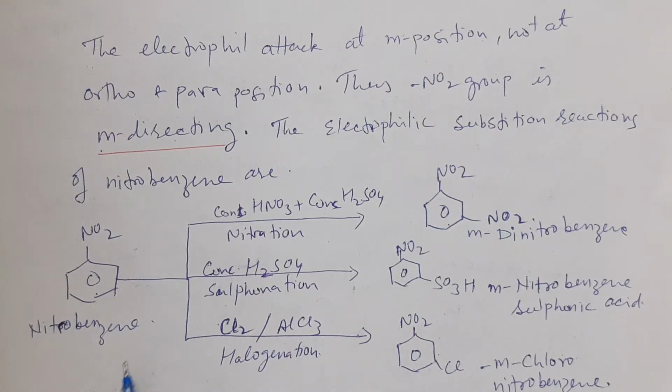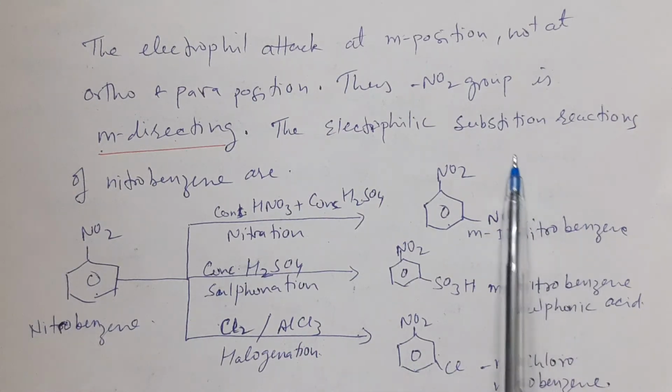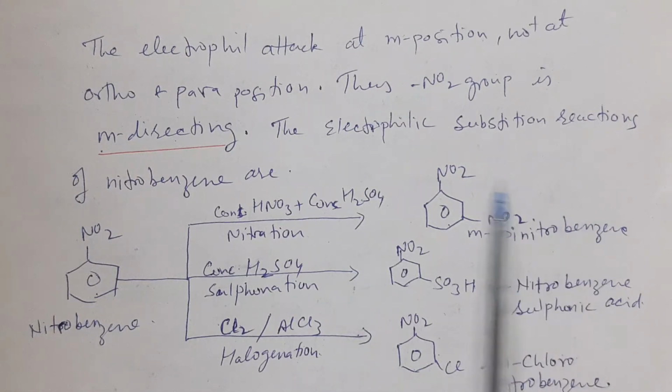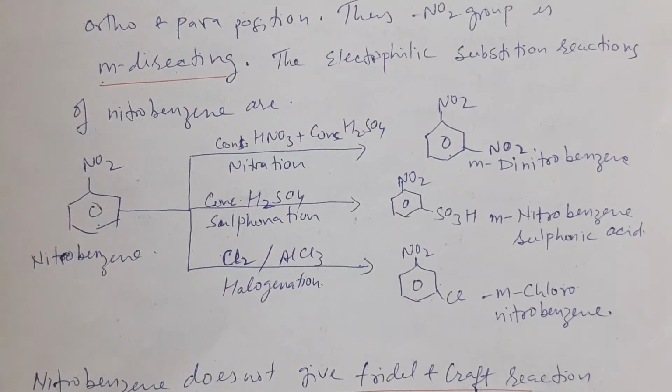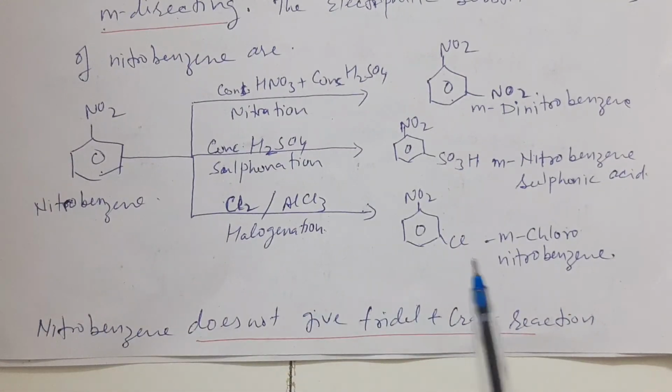In sulfonation, nitrobenzene reacts with sulfuric acid and gives meta nitrobenzene sulfonic acid. With halogenation, it reacts with chlorine in the presence of the catalyst aluminum chloride and gives meta chloronitrobenzene. So all the electrophilic substitution products are meta products. Nitrobenzene does not give the Friedel-Crafts reaction.